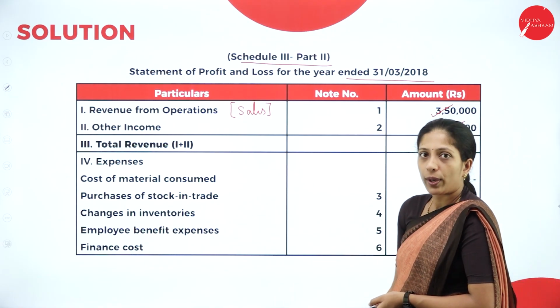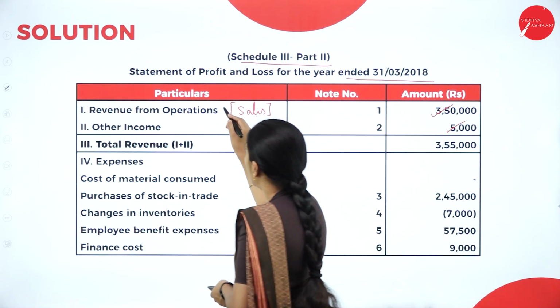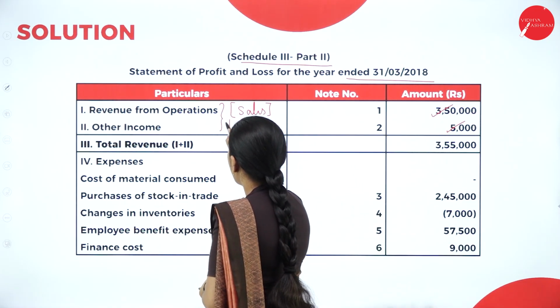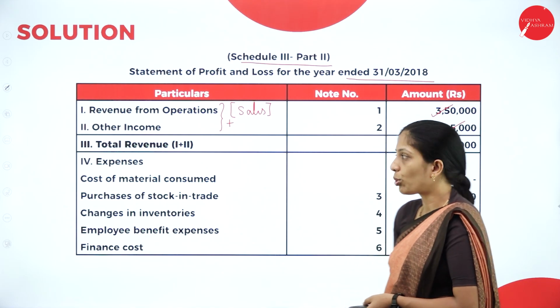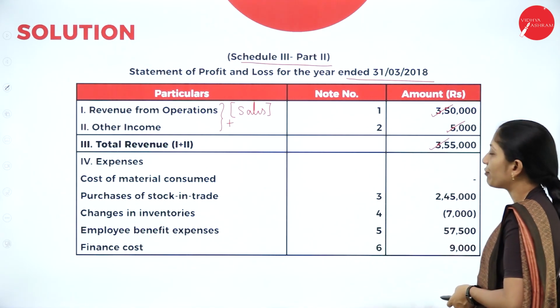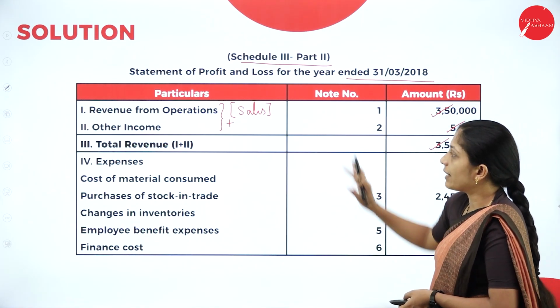Then you will get total income. How do you get total income? Revenue from operations plus other income. So you will get total income, and that will be 3,55,000. Hope you are clear about it.